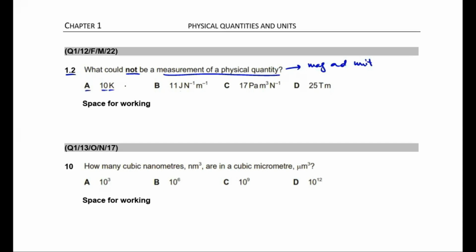So 10 Kelvin is a measurement of a physical quantity, right? Option B, 11 joule per Newton per meter. Here, students, 11 is the magnitude, but we don't know whether joule per Newton per meter may be regarded as a unit or not because we don't know what this combination of units is equal to. So let's determine what this combination of units simplifies to.